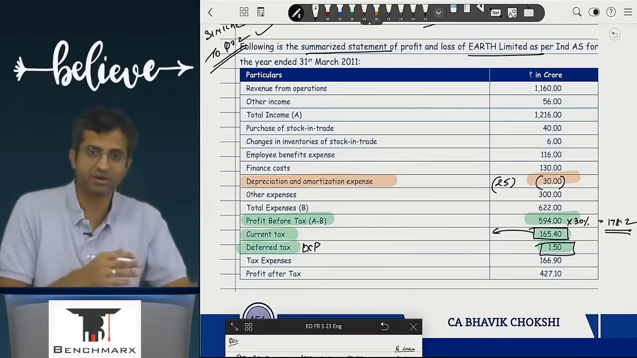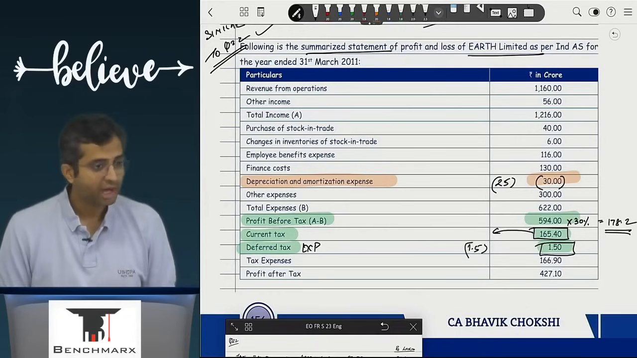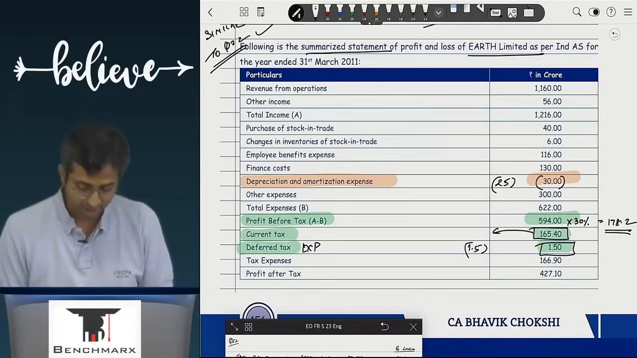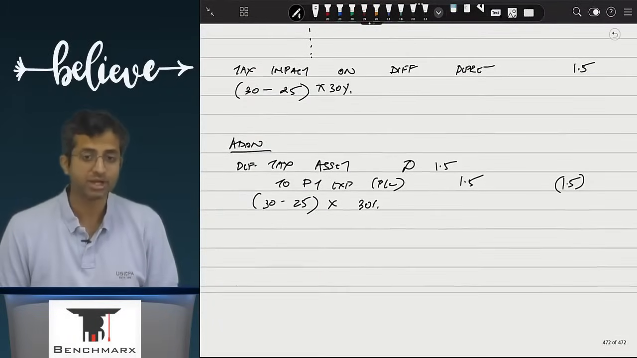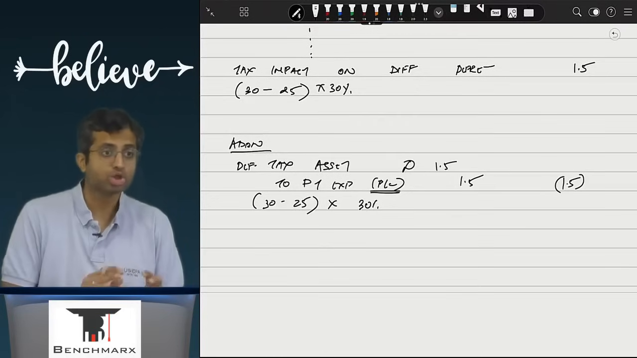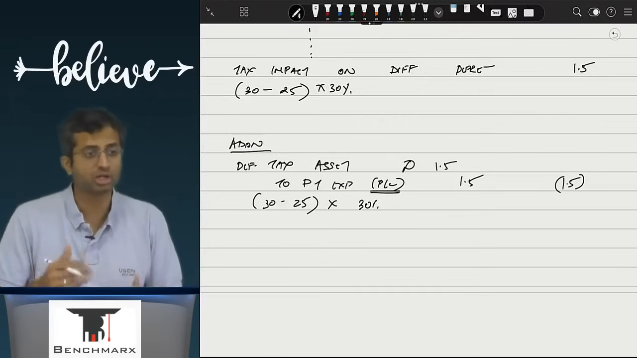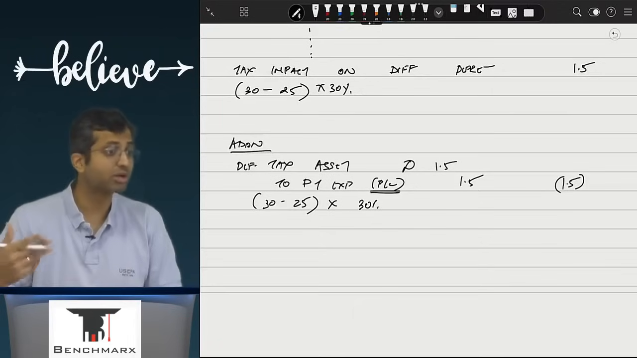Ideally, when a deferred tax asset is created, this 1.5 should be minus, and that 1.5 should be subtracted. Sir, why? The journal entry is deferred tax asset account debit to deferred tax expense, and the deferred tax expense will be credited to the P&L. Income tax is giving you a lesser deduction now, so you are paying more tax now. So in the future, if the PPE value is the same, you will pay lesser tax, because you will get more deduction in the future.